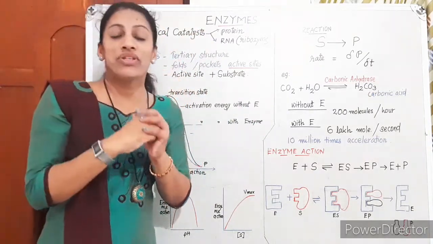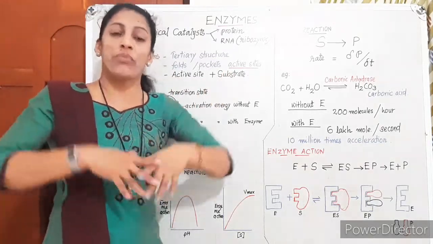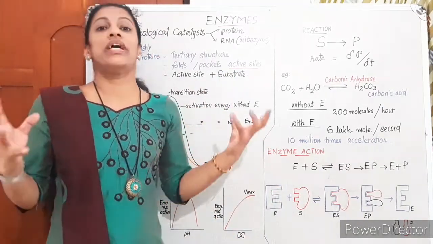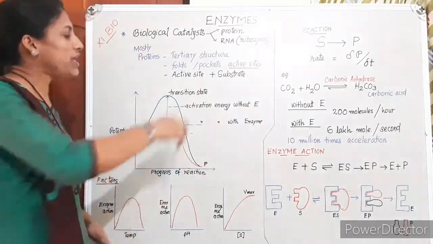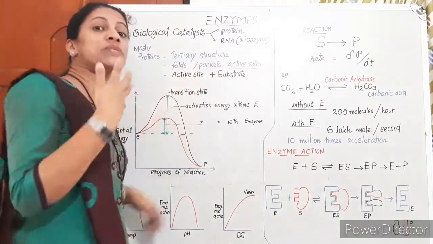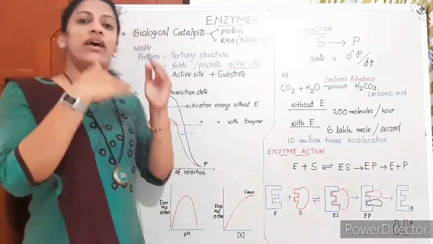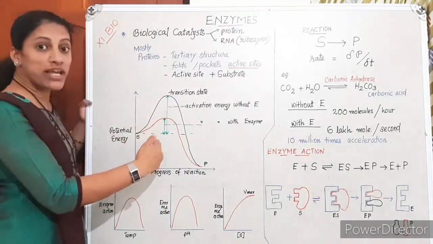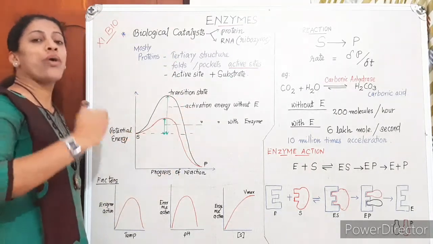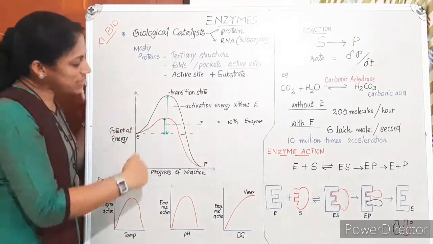When the substrate fits in, it enhances or facilitates the bond formation or bond breaking, whatever the reaction is, whether it's breakdown, catabolism or anabolism, it speeds up that process. So by accommodating the substrate in the active site, an enzyme can speed up catabolic or anabolic action. Then the role of enzyme action can be given in a graphical representation. It gives you a better idea of how an enzyme increases the speed of the reaction. Okay, just listen to this graph.